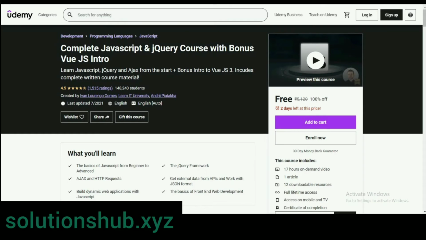The next course is Complete JavaScript and jQuery course with bonus intro. Learn JavaScript, jQuery and Ajax from the start. The bonus intro includes complete written course material. The rating of this course is 4.5 and already 1,48,000 students enrolled for this course. In this course, you will learn the basics of JavaScript from beginner to advanced, Ajax and HTTP requests, build dynamic web applications with JavaScript, the jQuery framework, the basics of front-end web development, get external data from APIs and work with JSON format. Only 2 days left at this price.